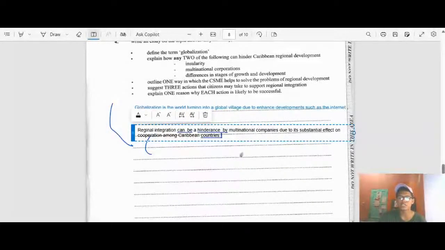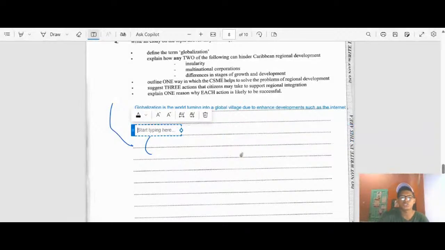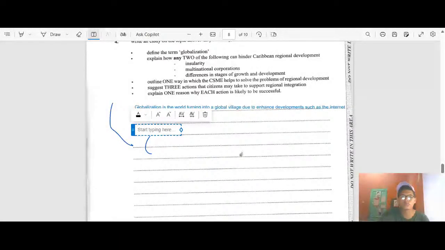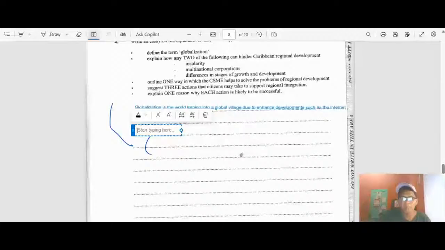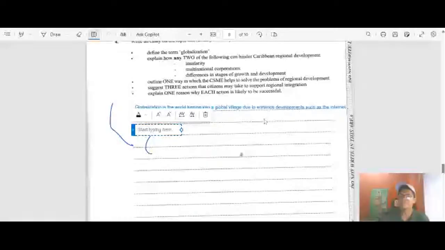Let me just delete this because I don't really like how it's structured. So guys, just give me a sec.